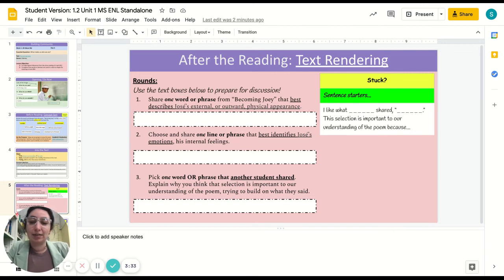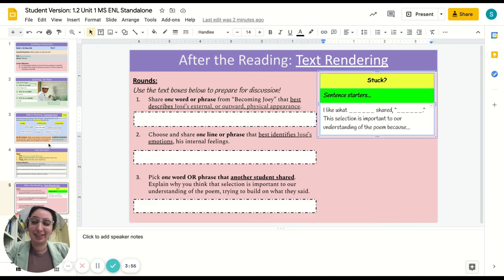And finally, once again, the discussion component is important here. So you want students to be able to talk and to listen to each other. Number 3 here is a one word or phrase that another student shared. So this is pushing students to learn from the text, but also learn from each other. There are also sentence starters right here if students need assistance with how to respond to the things that their peers share.